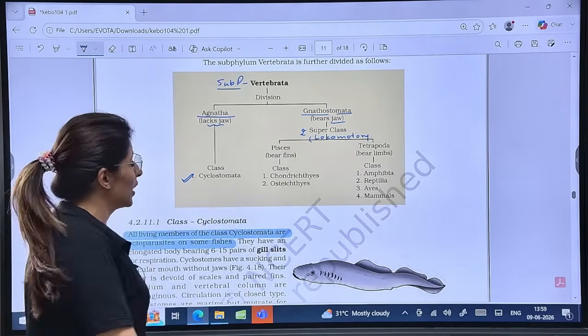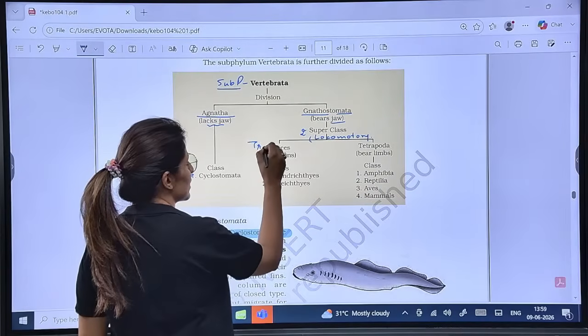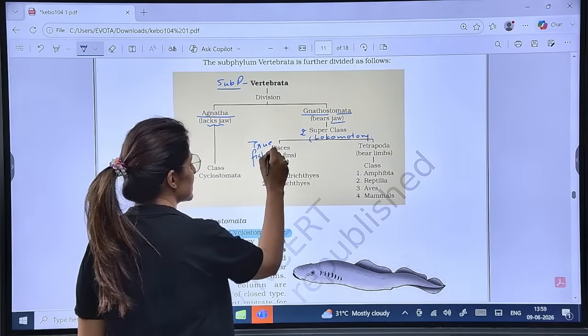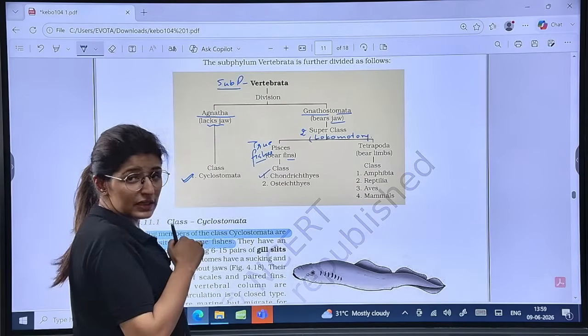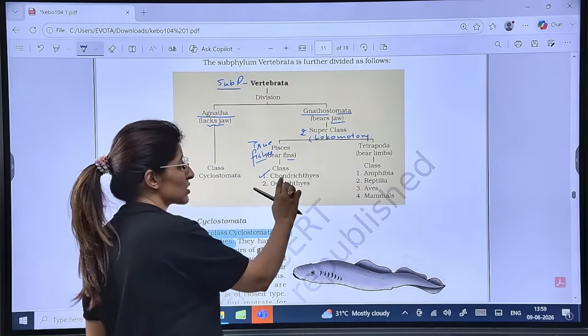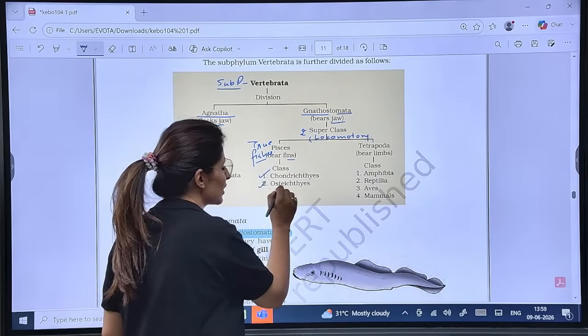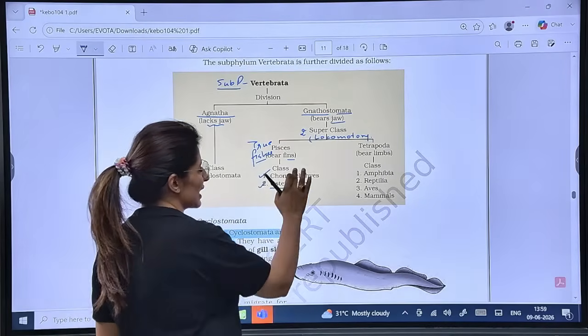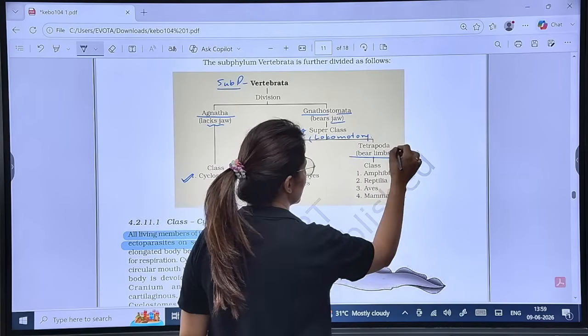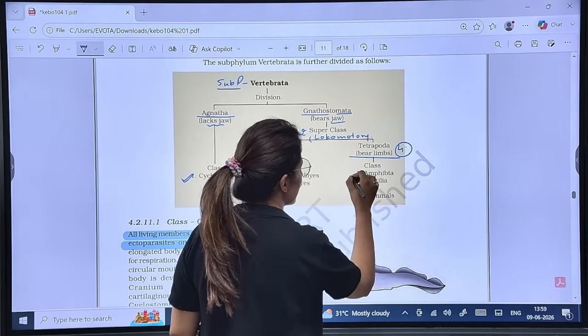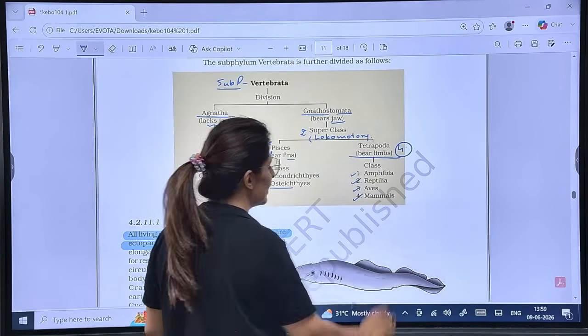Tetra means 4. Now, these are the true fishes, Pisces. They bear fins. If their skeleton is made of cartilage, it is Chondrichthyes. If it is bony, it is called Osteichthyes, so cartilaginous and bony fishes respectively. And then the Tetrapoda bear 4 limbs, 2 pairs: Amphibia, Reptilia, Aves, and Mammalia.